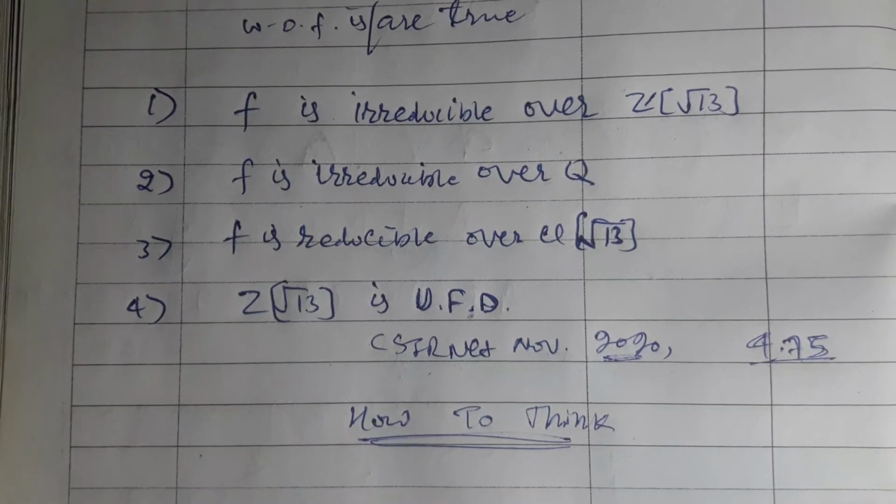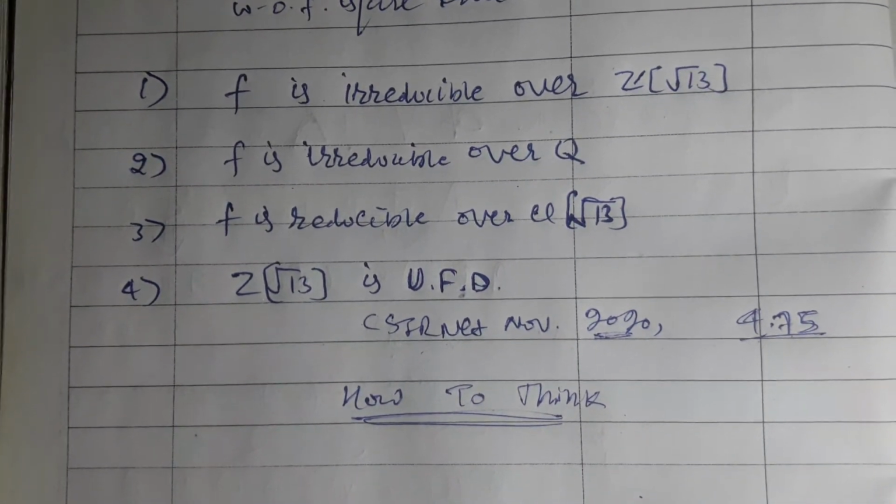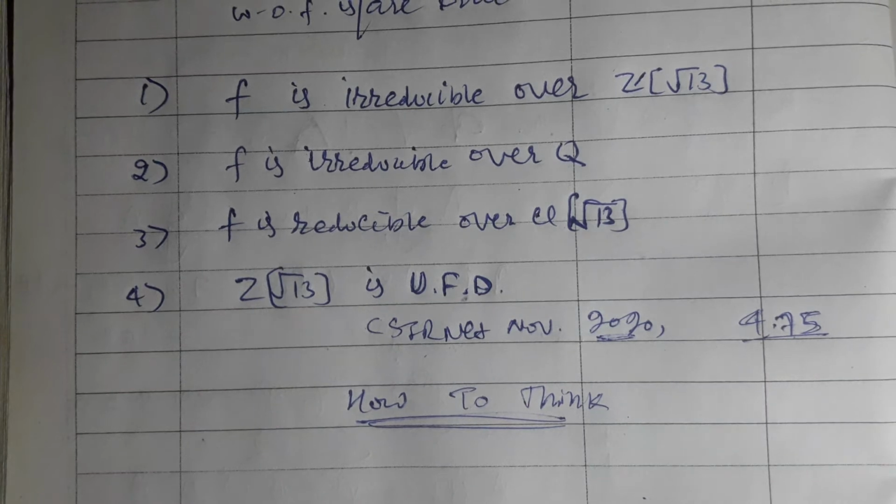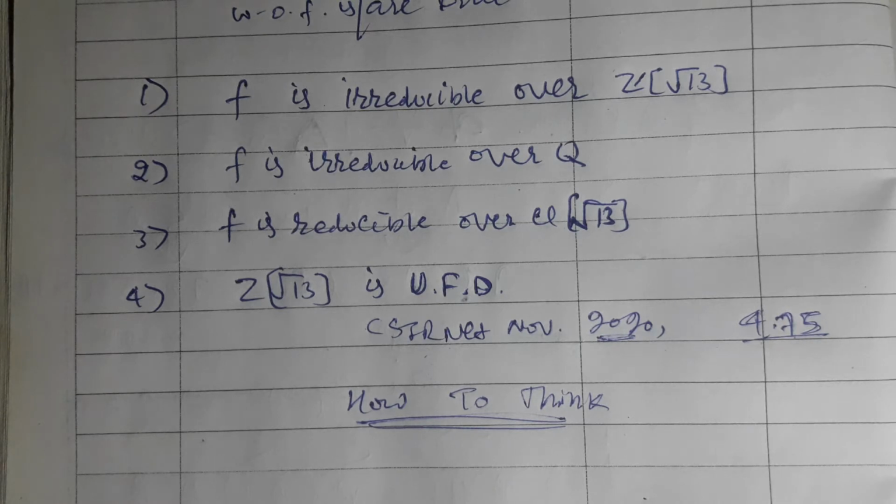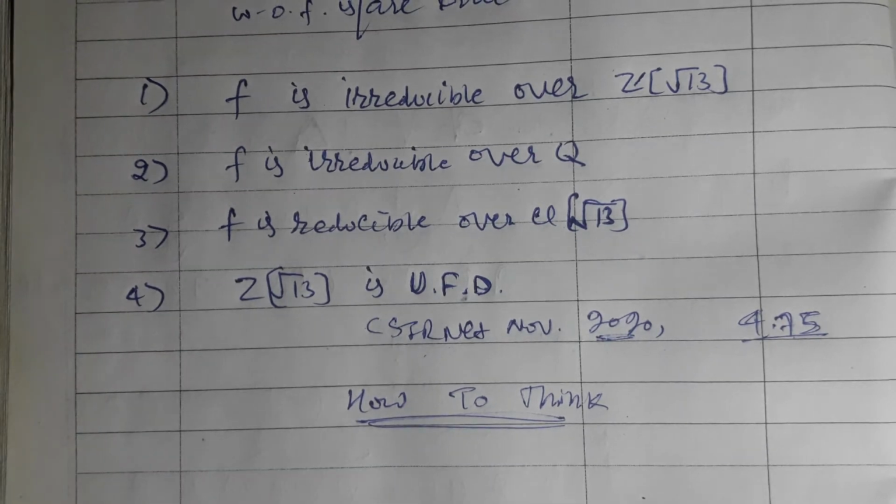Option first says that f is irreducible over Z root 13. We have a rule to check the irreducibility of a polynomial over Q. I hope you know the irreducibility criteria over the rational ring, which is the same as over the integral ring.